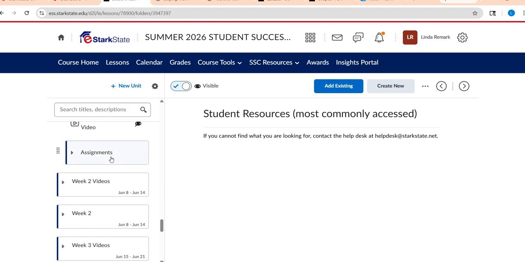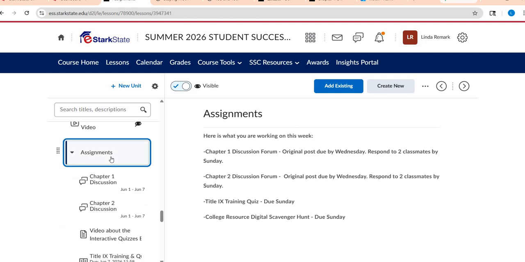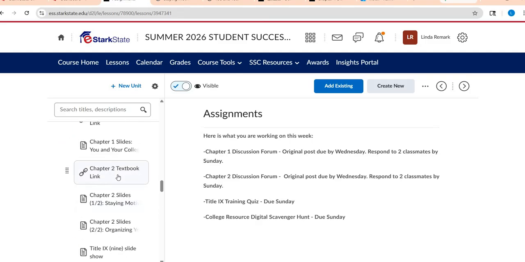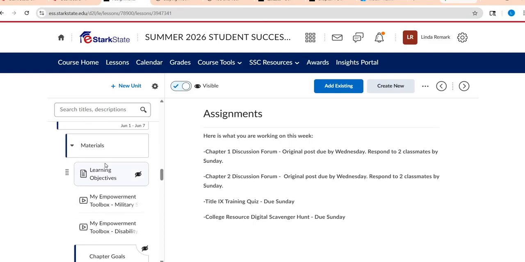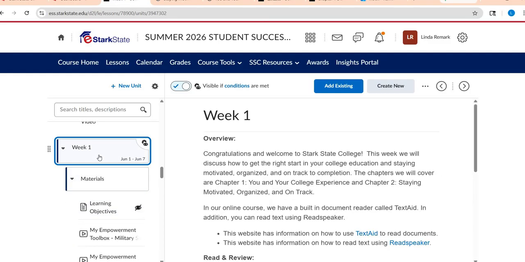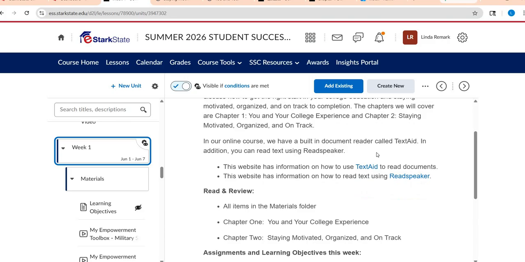Okay, so I'm going to go ahead and jump into our assignment folder. You are always going to have an overview of what you're doing for the week whenever you click into the folder. Not every single week is going to be this lengthy. There's not going to be this many resources or folders inside every week, but because it's the first week, there's just a lot. So typically your overview will be right up here.